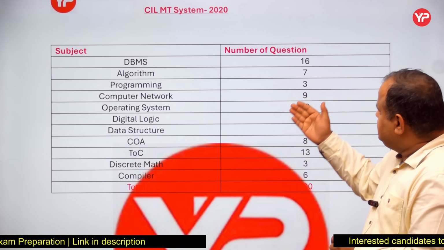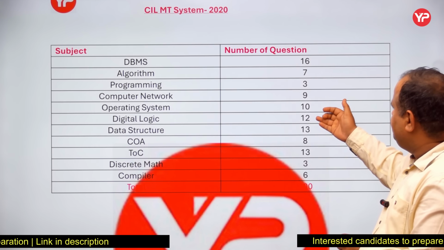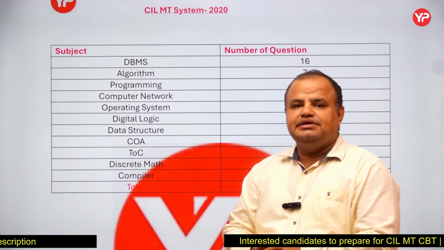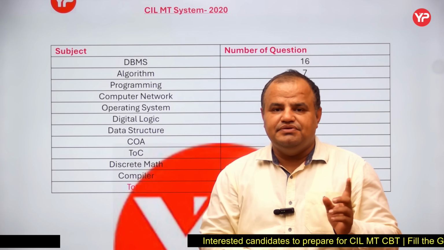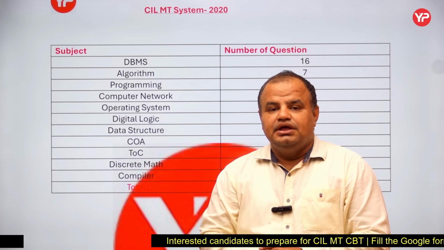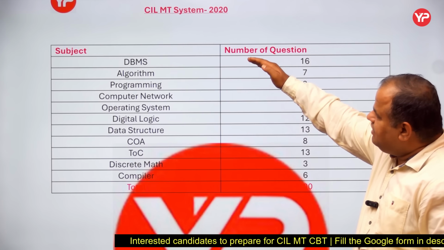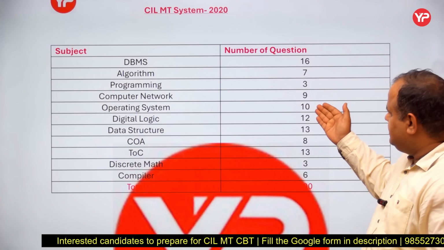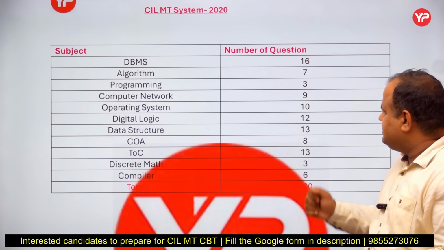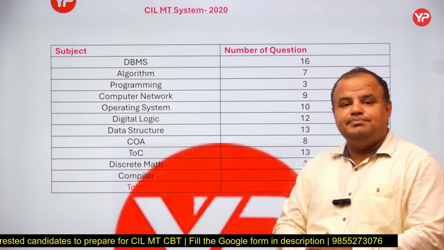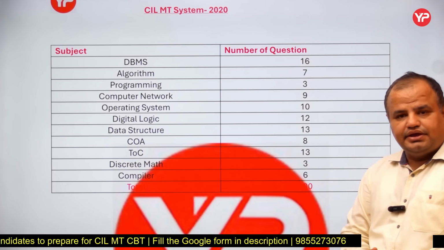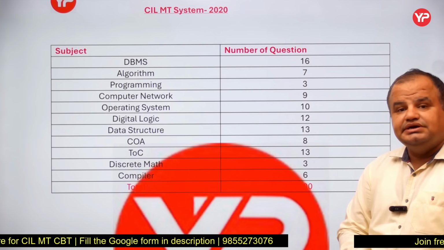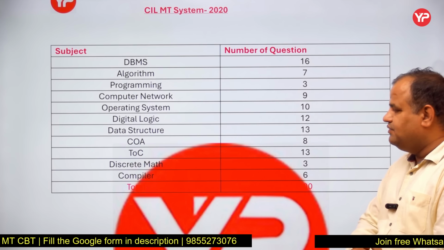Next, algorithm, programming and data structure: if you include 12 plus 7, it will be almost 23 or 25 questions, my dear students, but previously it was almost 35. So the second most important subject after DBMS is algorithm, data structure and programming. Then you can see networking 9, operating system 10, and digital logic, again one of the important subjects, 12 questions here. Same for TOC, this time they ask almost 13 questions from TOC, with 6 questions from compiler.